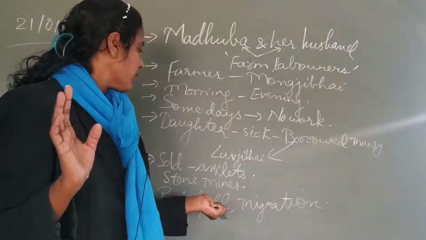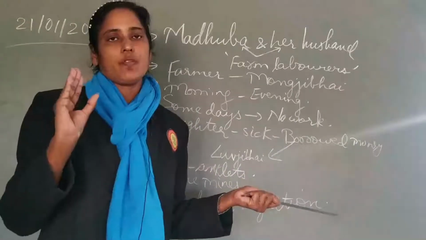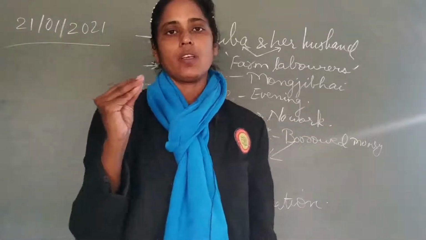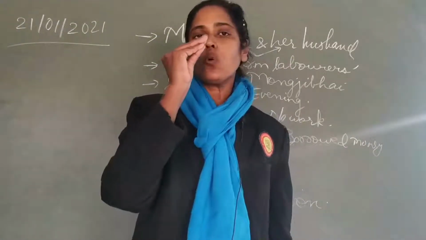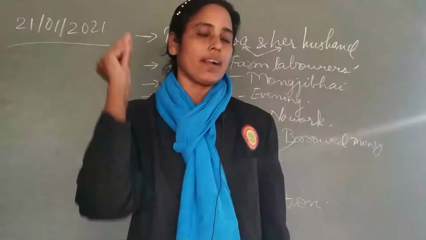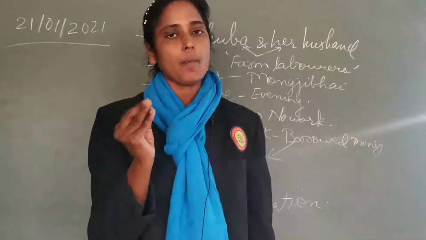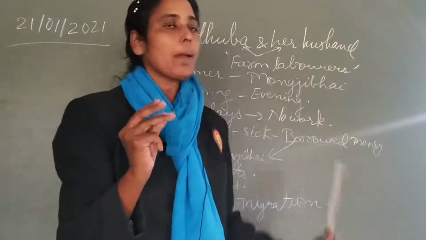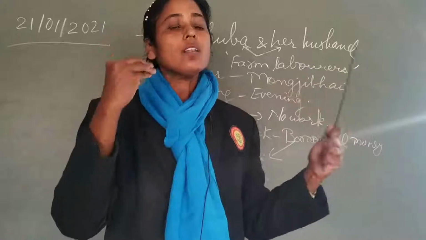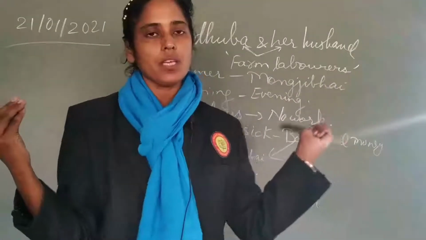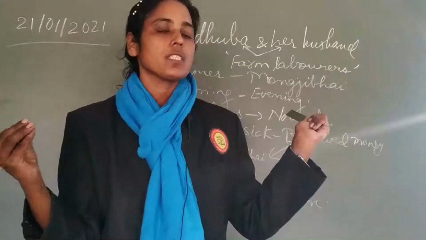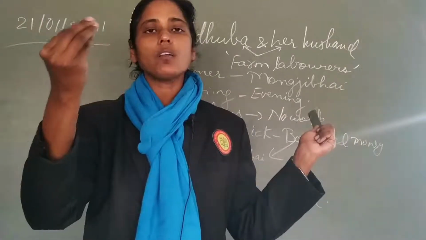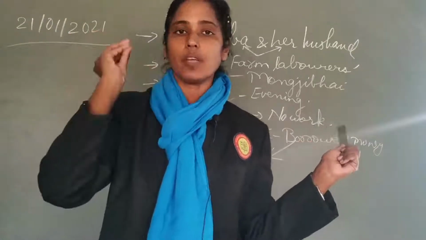So we can conclude something from this paragraph, from this incident, that in rural life or in village life, in rural areas, people are totally dependent on natural factors, for example rainfall. Farmers are dependent on rainfall for their harvesting of crops. Second point, people in villages earn their livelihood by doing small types of work. For example, here we saw they worked as farm laborers. Some go to stone mines to work. Some go for cattle rearing. That is, small types of work they do to earn their living.